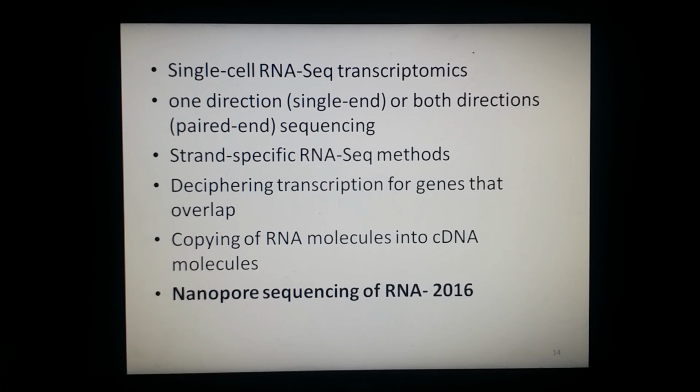Then you have strand-specific RNA sequencing methods. These methods preserve the strand information of the sequenced transcript. Without strand information, reads can be aligned to a gene locus, but they do not inform in which direction the gene is transcribed. Strand-specific RNA sequencing is useful for determining transcription for genes that overlap in different directions, and it is useful to make more robust gene predictions in non-model organisms.